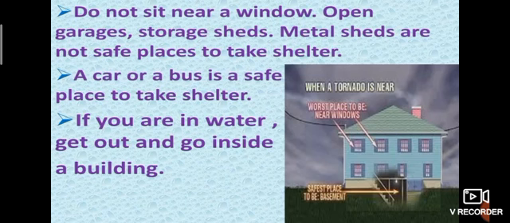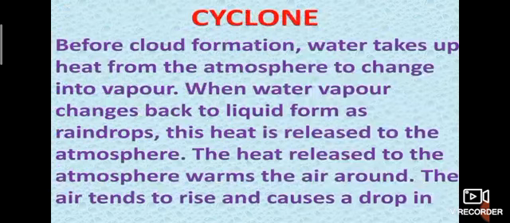If you are in water, get out and go inside a building. These are the precautions we should take during a thunderstorm.